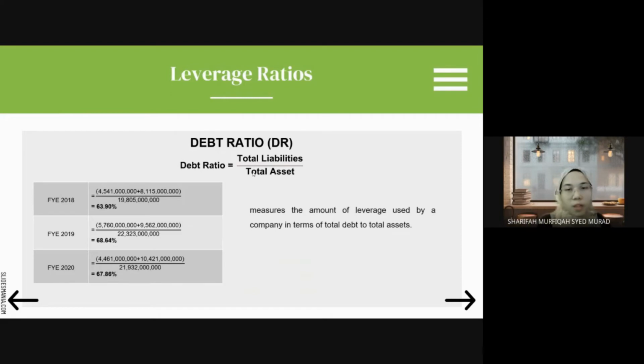Next, we have debt ratio. The formula is total liabilities divided by total asset. For the year ended 2018 it is 63.90%, 2019 is 68.64%, and 2020 is 67.86%. That ratio measures the amount of leverage used by a company in terms of total debt to total assets.